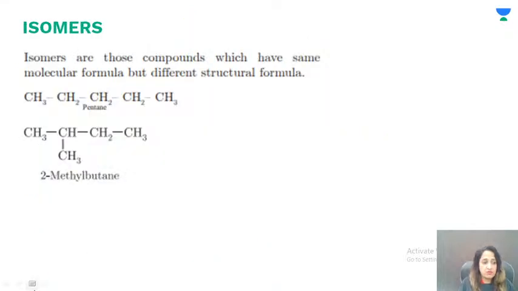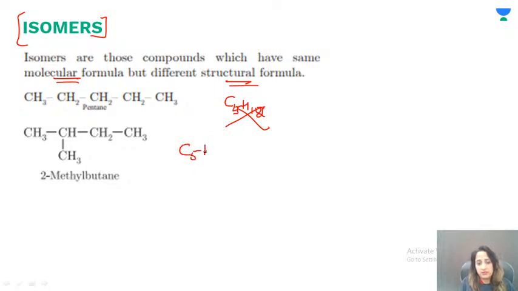What are isomers? That is the next question. Give examples. They have the same molecular formula but different structural formula. For example, in this case we have C5H12. That means we have 5 carbon atoms.